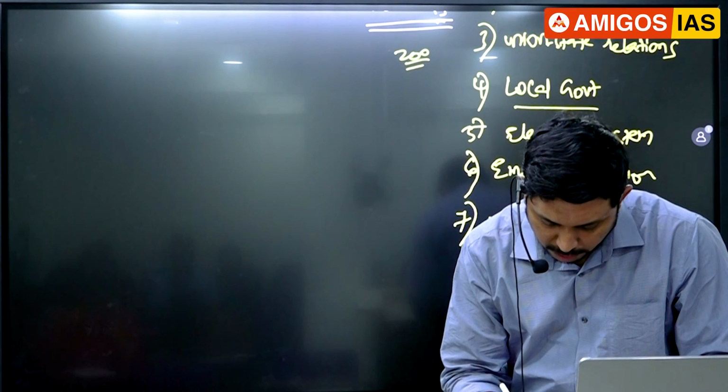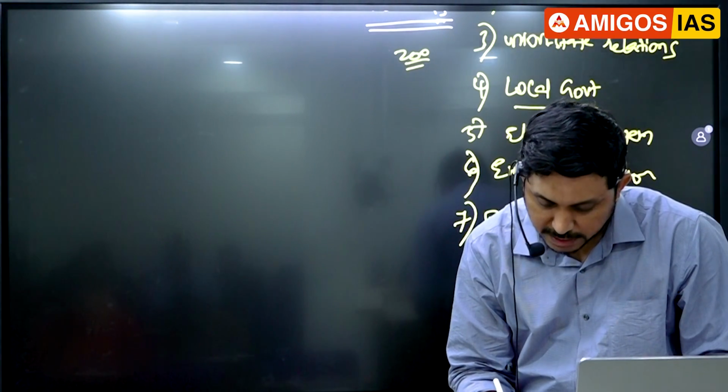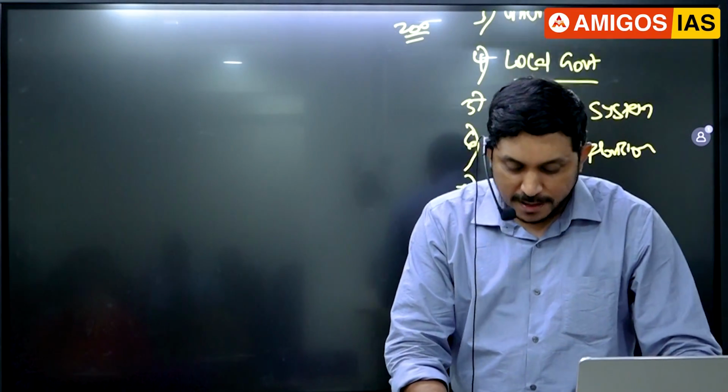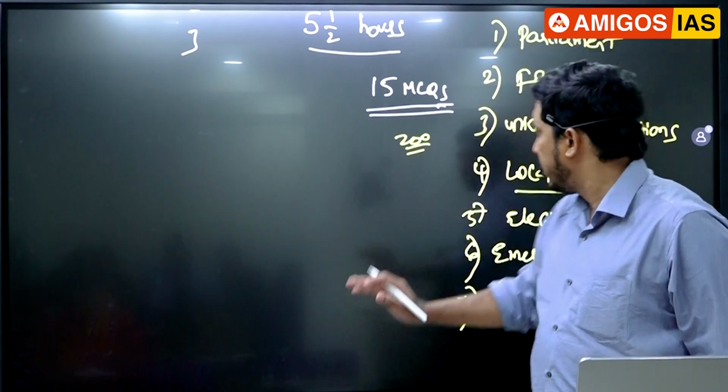So we can say here political system. You'll be surprised in 5 minutes when I read some questions from CDS, guys. Just hold on. Political system is there. Okay, DPSPs and all this. So these are the main areas.